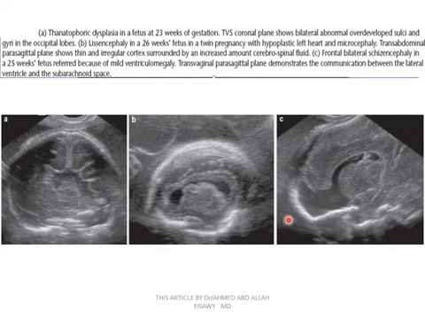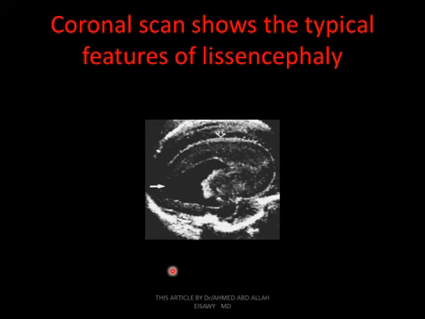Frontal lobe bilateral schizencephaly at 25 weeks with mild ventriculomegaly, and we see communication between the lateral ventricle and subarachnoid space.